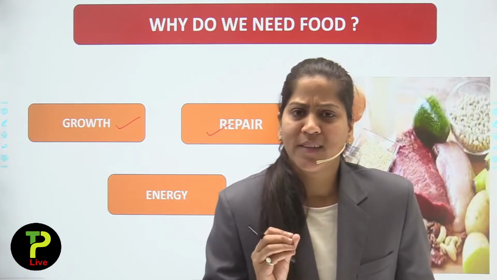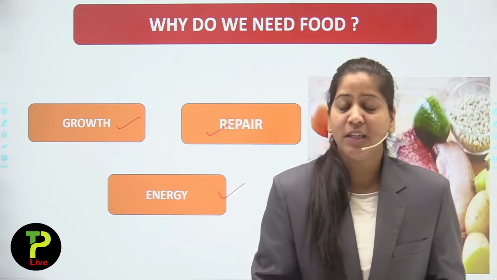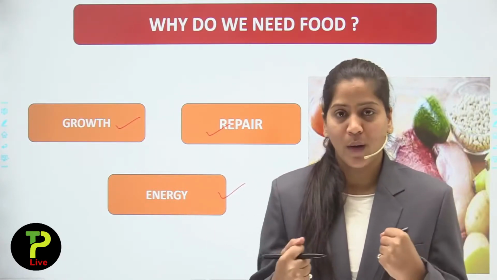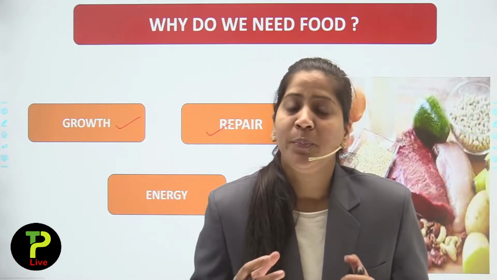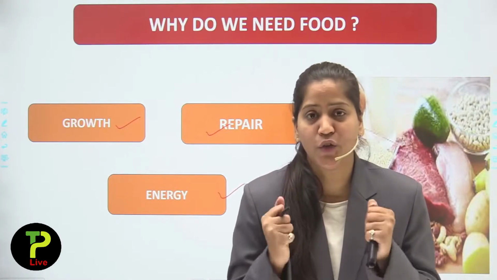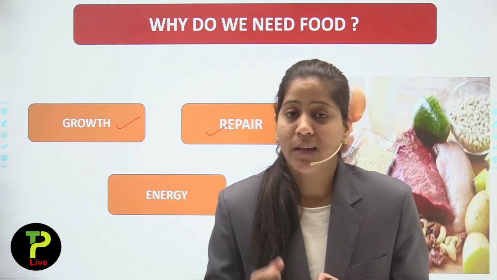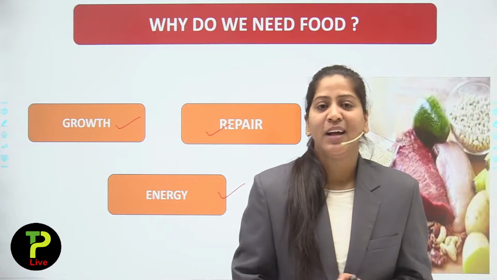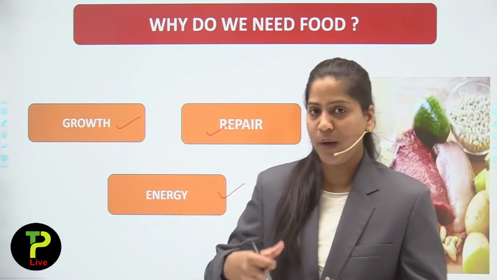If anyone needs energy, he or she should eat food which is rich in carbohydrate. That's how we get energy.